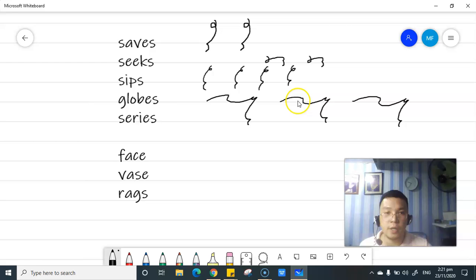Medyo nagloloko na siya, sir. Class, let's remove the second example, ha?